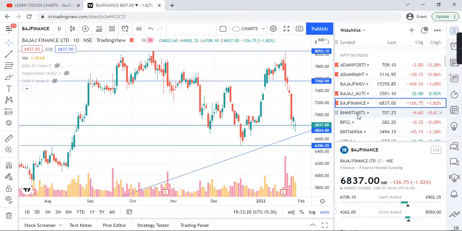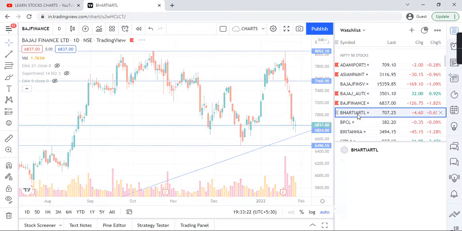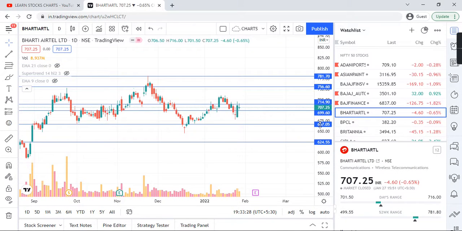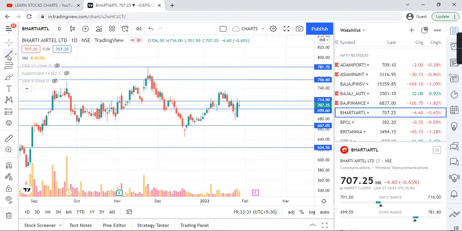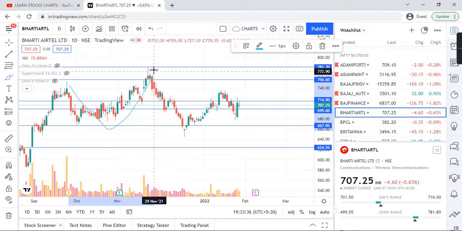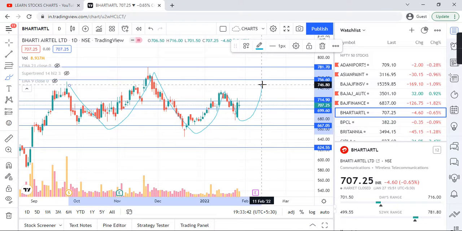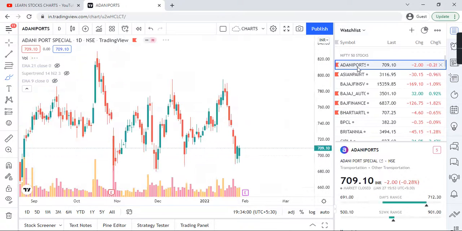So let me analyze two or three more charts for you. Bharti Airtel, guys, Bharti Airtel in daily time frame, if I say, wait, this, this, this, this, now might be this, might be, not sure. Working with support and resistance, bullish formation, bullish patterns are there. So definitely next target is 758 if it goes upside. Bharti Airtel I'm marking. Let me do one thing, I just mark bullish charts only. That will be helpful in our analysis also.